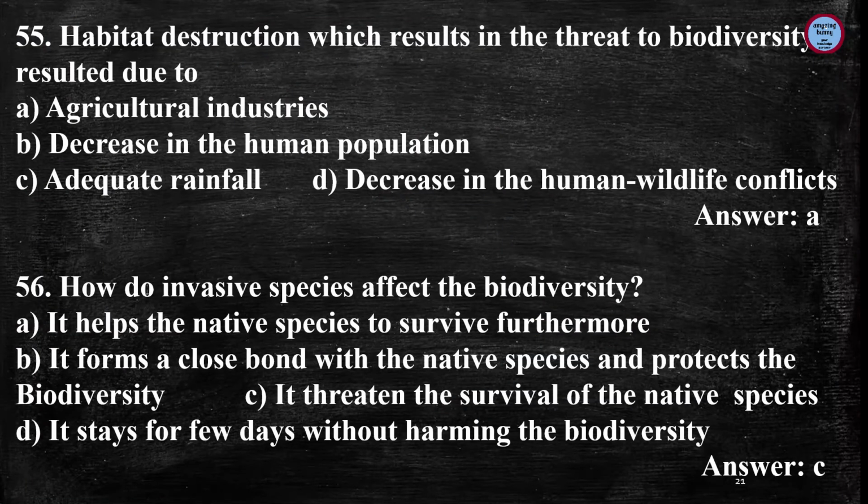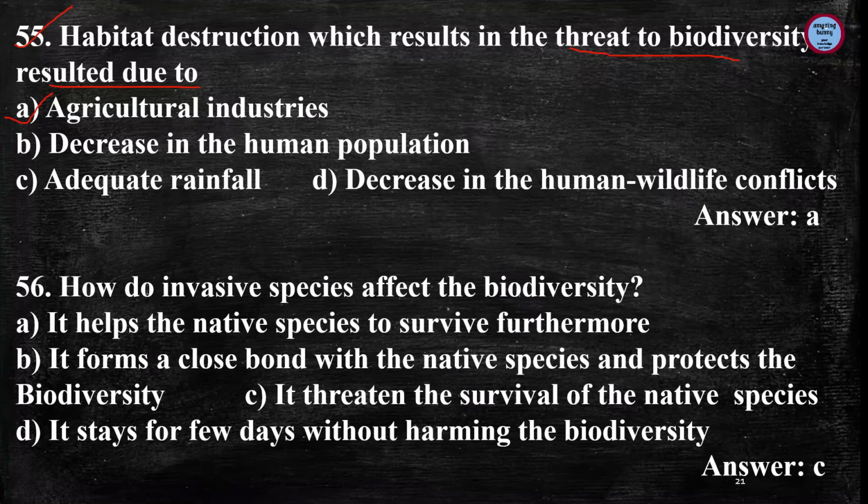Next question is, habitat destruction, which results in the threat to biodiversity, is resulted due to, and the answer is agricultural industries, because the primary cause of loss of biodiversity is habitat destruction, which is resulted due to the commercial activities associated with agriculture, irrigation, fishing. So extra land is needed to grow more edible food items, and more land has to be cleared to meet these needs. So agricultural industries are the cause of habitat destruction.